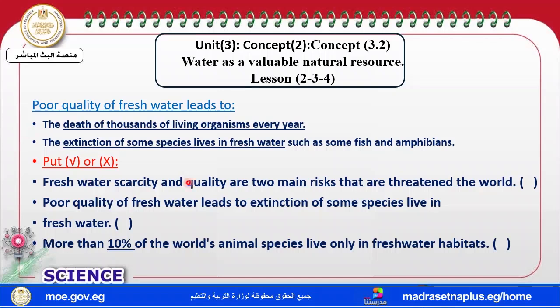So take care that when I ask you, fresh water scarcity and poor quality are risks that threaten the world. It's a threatened sentence. Take care of the risks that threaten the world nowadays. Poor quality fresh water leads to extinction of some species. More than 10% of the animals live in fresh water? Yeah, of course, my dear students.